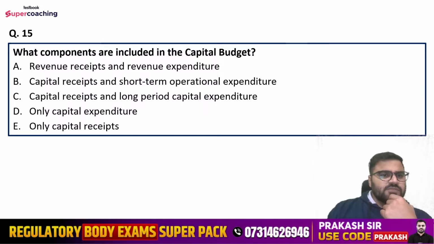Question number 15 is what components are included in the capital budget? Revenue receipts and revenue expenditure, capital receipts and short-term operational expenditure, capital receipts and long-term capital expenditure, then only capital expenditure or only capital receipts.